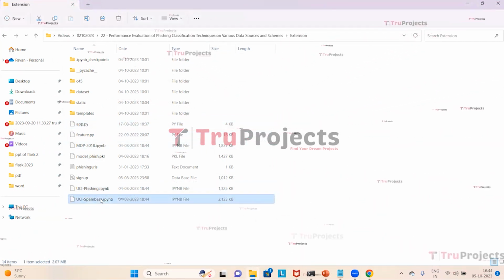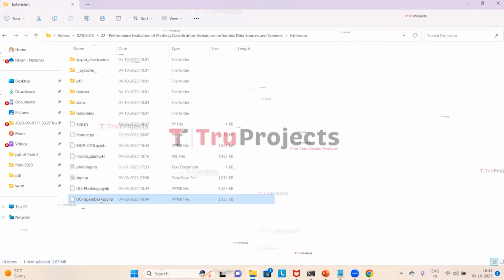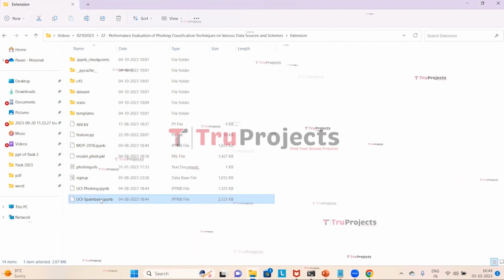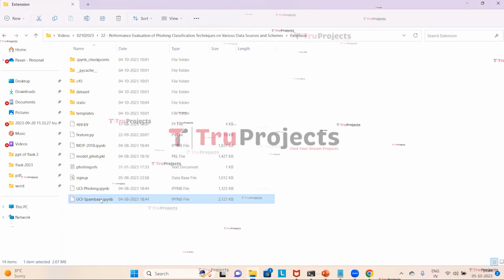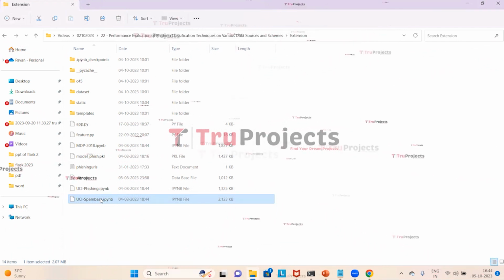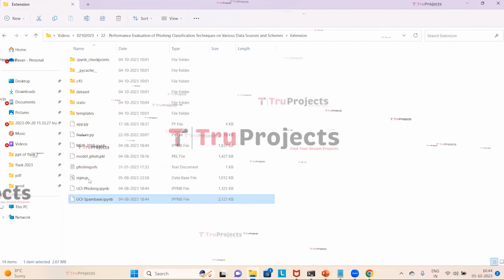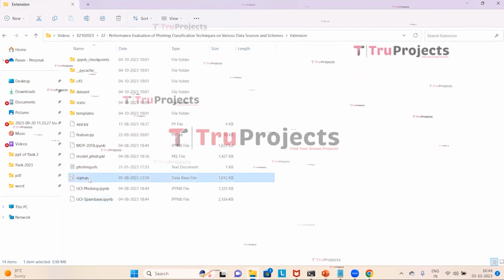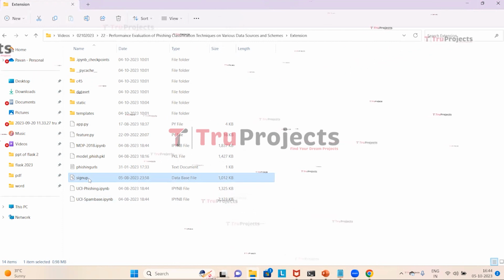These two are the IPYNB files. These are the Jupyter Notebook files which contain a combination of code, graphs and outputs all in one place. It allows users to write and execute code in individual cells, making it a popular choice for data science. This is the sign-up file. This is the database file used to store the user information.